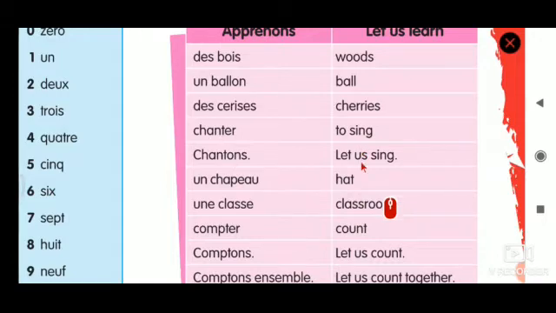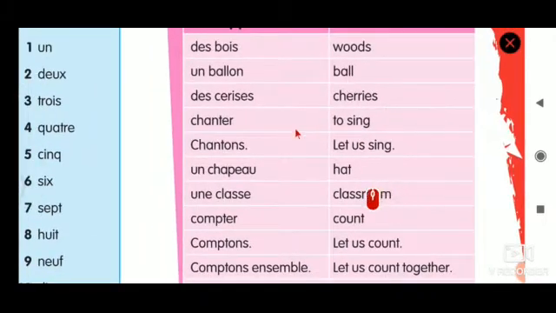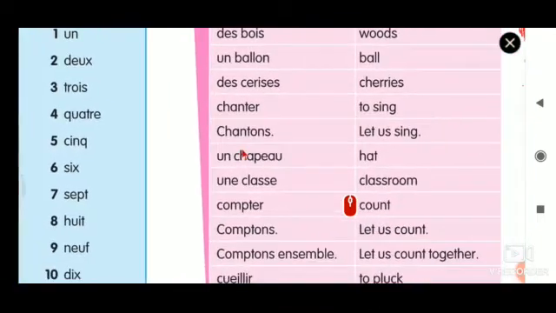This word comes from the word chanter. If we conjugate this verb, we will get this word. This is chanter and this is chantons. Chantons means let us sing.